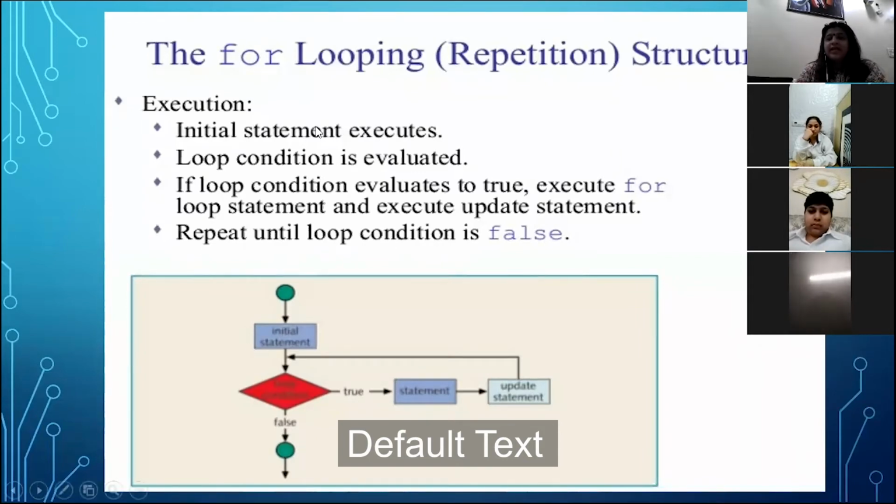Now see the syntax of the for loop here. The first is the initial statement. After that, the loop condition is there. If the loop condition evaluates to true, then the for loop will execute the loop statement. Once your cursor goes inside the loop, the loop variable will be updated and it will check the condition till it is true. When the condition becomes false, your loop will stop and your cursor will come out of the loop.